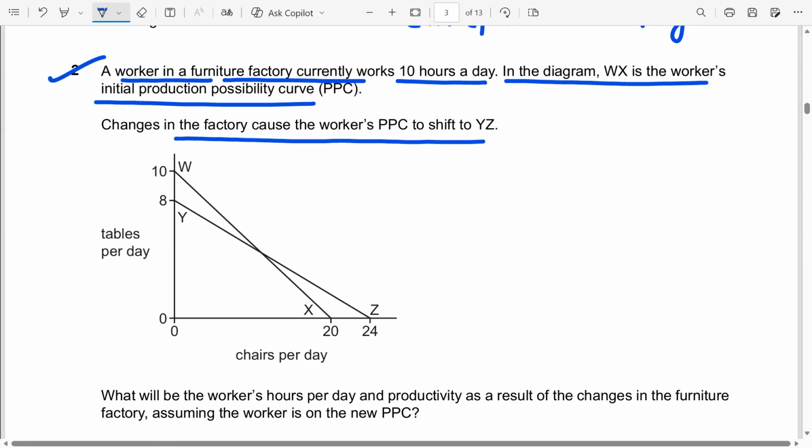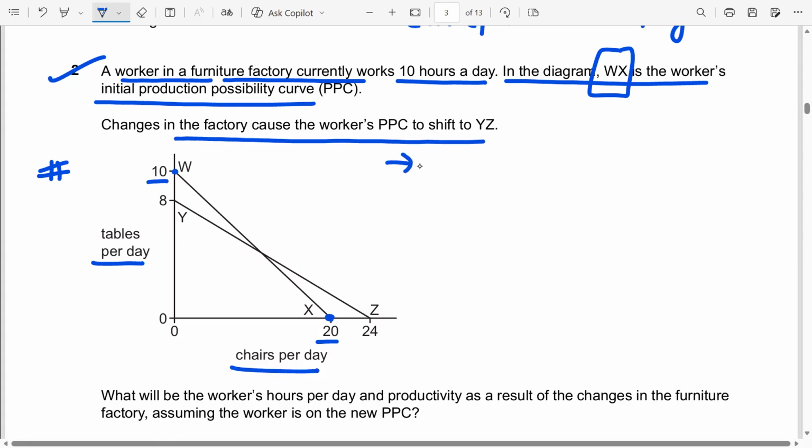Chairs per day are measured on the horizontal axis, and tables per day on the vertical axis. Our initial curve Wx states that if all the resources are used to make chairs, then 20 chairs can be made, and if all are used to make tables, then 10 tables can be made.